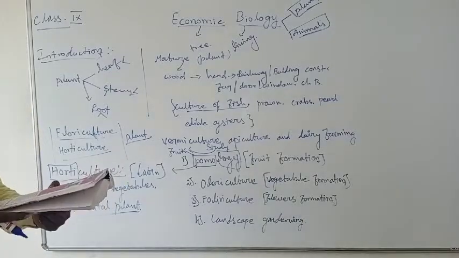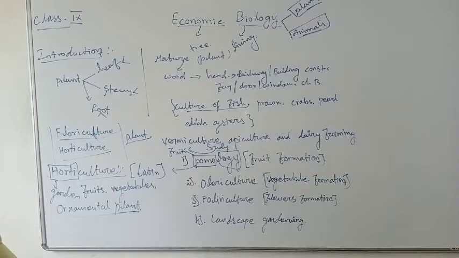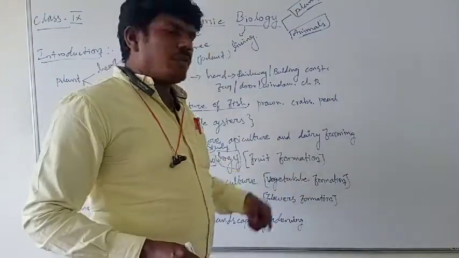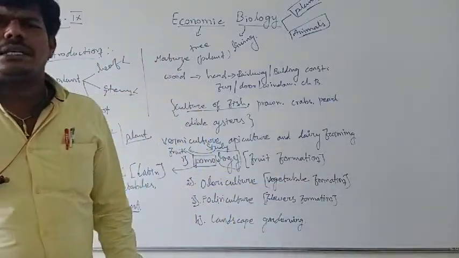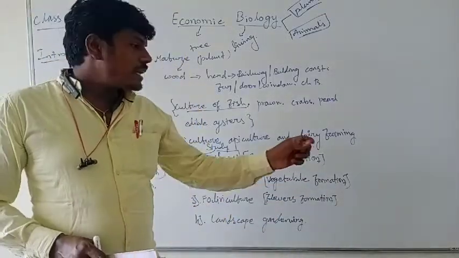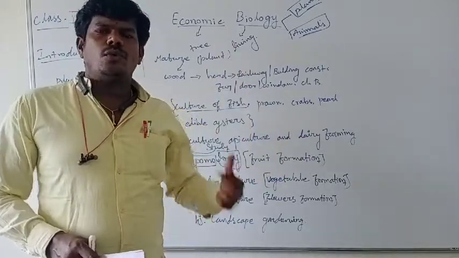Olericulture means the science of growing vegetables. That's vegetable formation. So what are the vegetables that are present? Which vegetables can you cultivate within the home, within a kitchen, or within the portico of our house? You have to think like that.